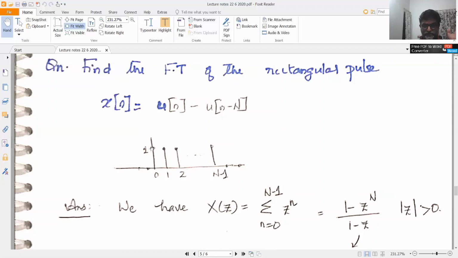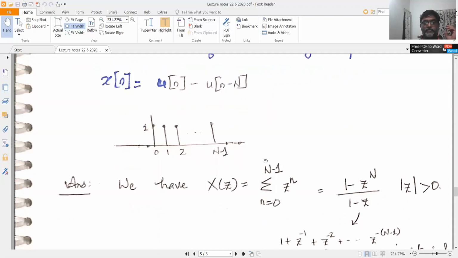The first unit step sequence is u of n. The second unit step sequence is u of n minus N, which starts from N to plus infinity. So the difference is these N samples from 0 to N minus 1. So this is a rectangular pulse of height 1 existing from 0 to N minus 1. Now, let us look at whether the Z transform of this sequence exists.